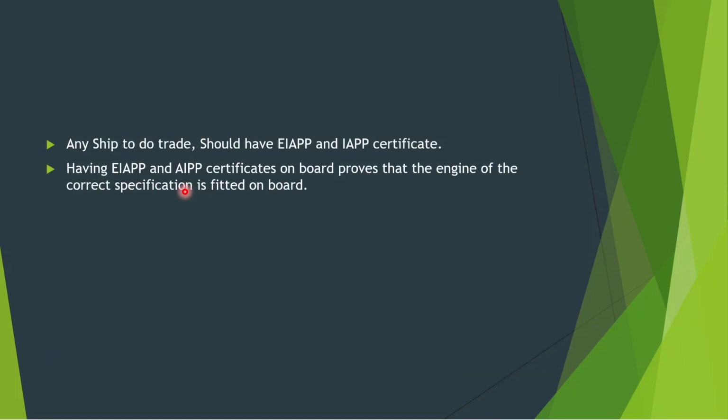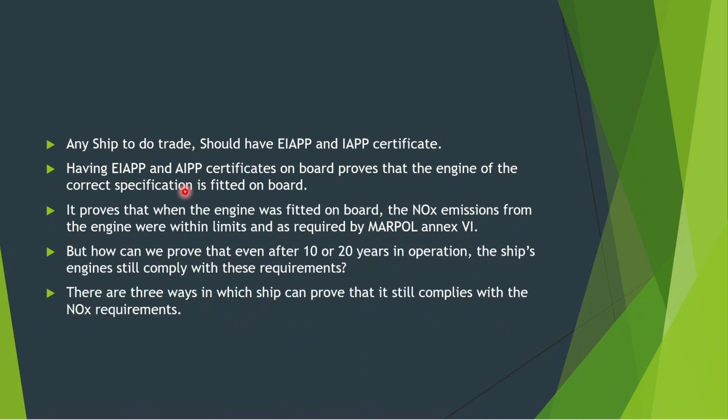Now we will see what are the NOx measurement method on board ship. So why we require to measure NOx on board ships? So what happen once you will get EIAPP certificate and IAPP certificate? That means your engine is compliant with the NOx requirements. So why we have to test again? So the thing is, once the engine is installed, down the time, like after 10 or 20 years, we need some method to make sure that your engine is still complying with the NOx technical code.